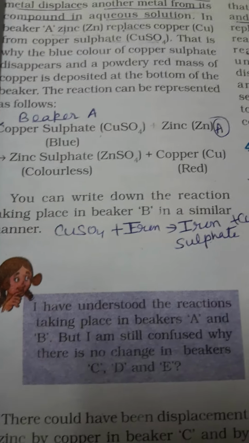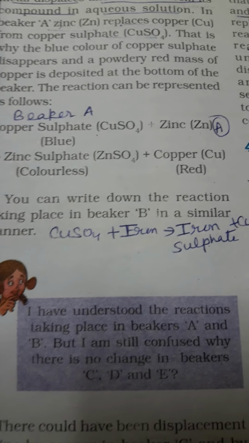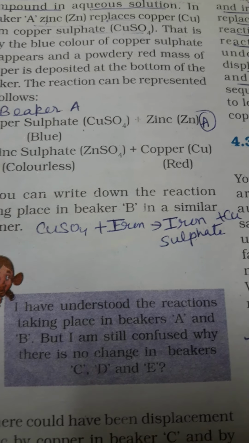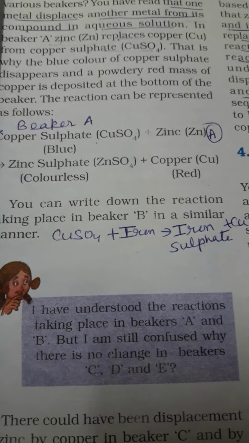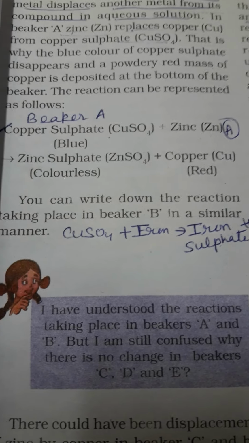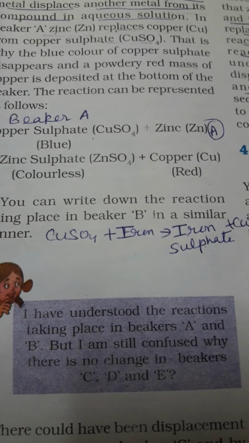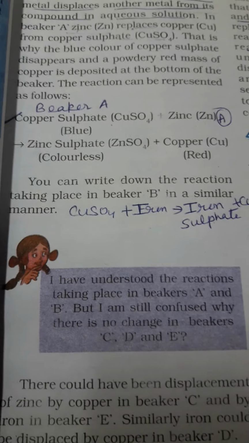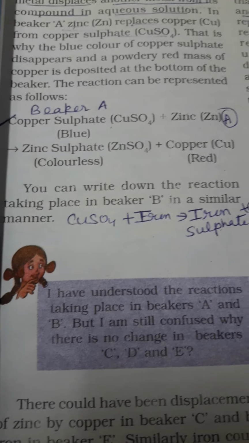Now in beaker B, copper sulfate plus iron. CuSO4 plus Fe gives iron sulfate plus copper. So in both these reactions, in beaker A and B, zinc is displacing copper in A, and in beaker B, iron is replacing copper.